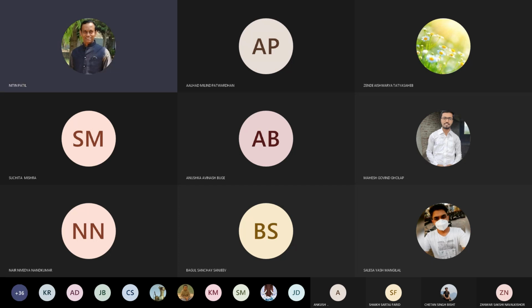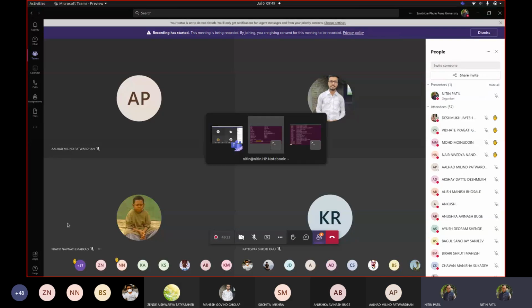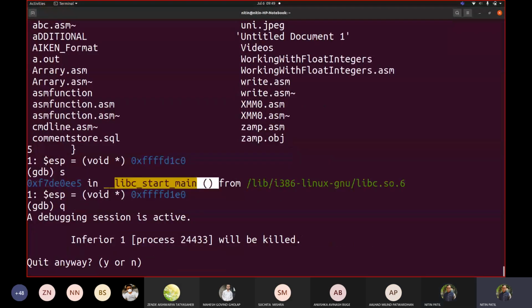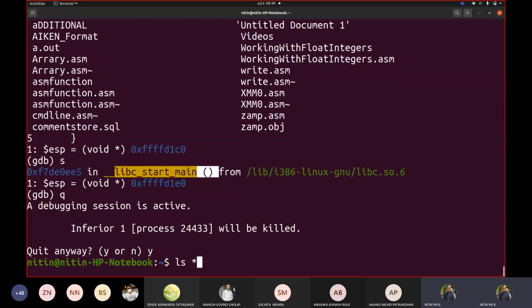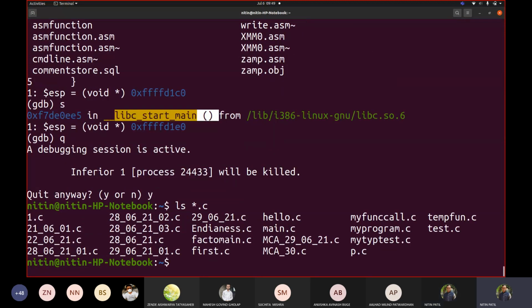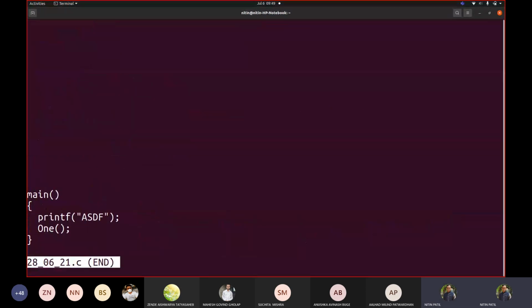Okay, so let me share the screen. Now I want you to see how the stack is created for every function call. For that purpose, let us take this code. So I have this code written, 28 06 21 dot C. Now see this code. Main function is calling 1. Correct? Main is calling 1.